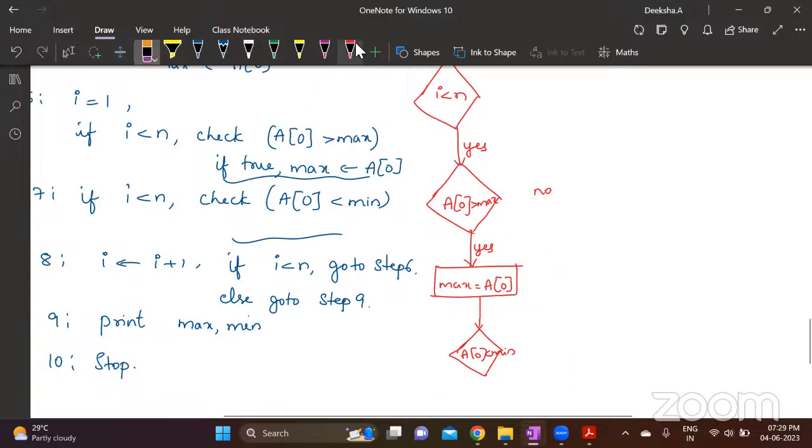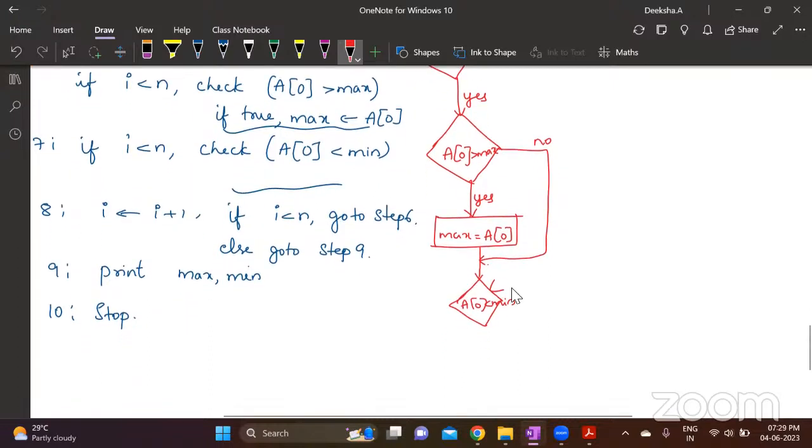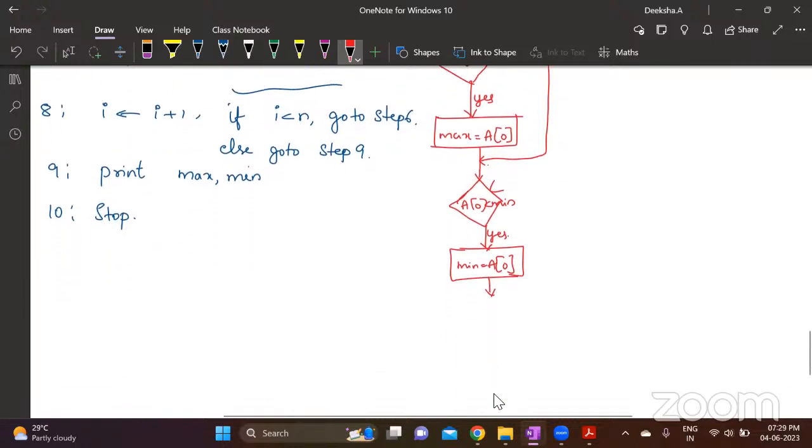Make sure there is a rule in flowchart. You should not write two arrows directly to a symbol. For any pictorial symbol, there should be only one arrow. So write this arrow and connect it to this one. So your path to this one should be only one arrow. And now if this is true, then the instruction is min equals A0. This is if it is yes. If it is no, you directly go to the next step.